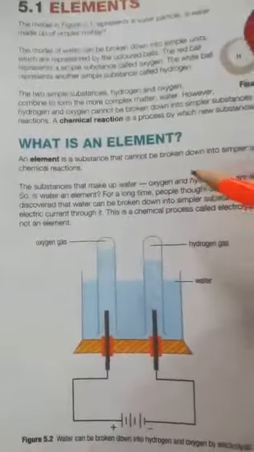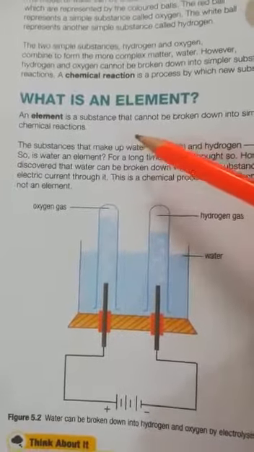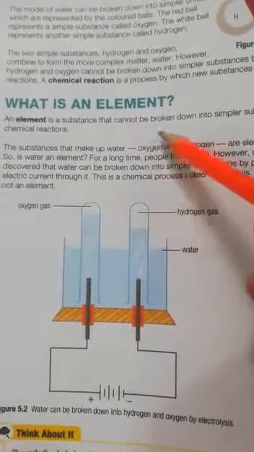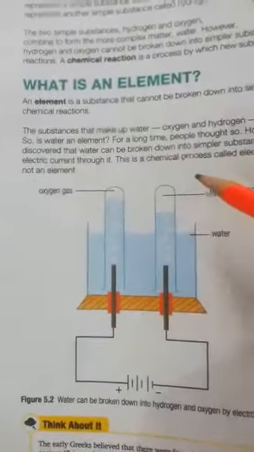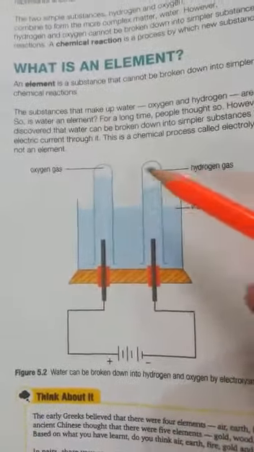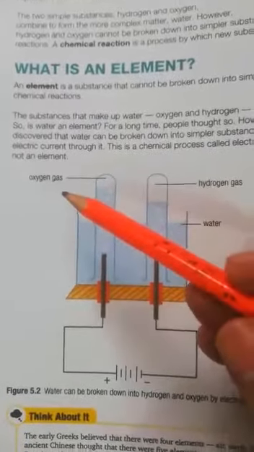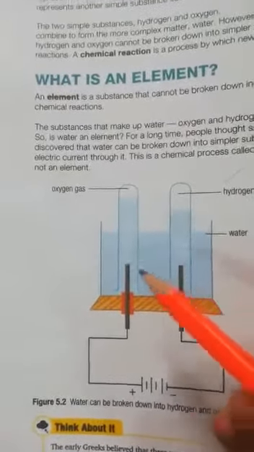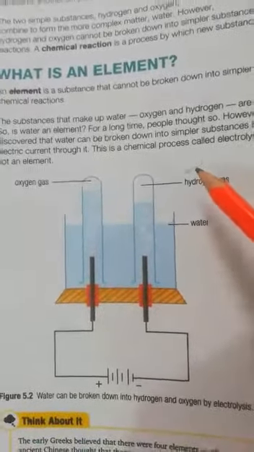Over here they have given you the example of water, that water is a new substance which is formed by the chemical reaction of oxygen and hydrogen. And in order to prove this, they are showing you an experiment that water is a compound, and by passing water through a special type of cell that is called an electrolytic cell, water can be broken down into its elements, hydrogen gas and oxygen gas, by passing the current. It means water is a compound, that's why it can be broken down into its specific elements, hydrogen gas and oxygen gas.